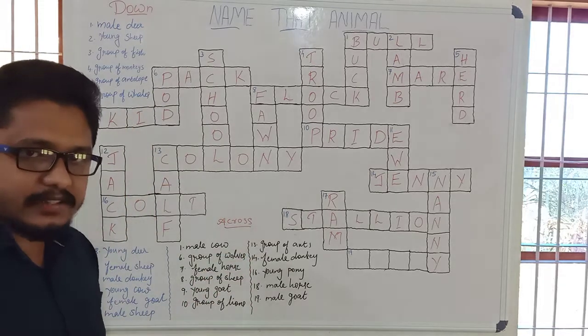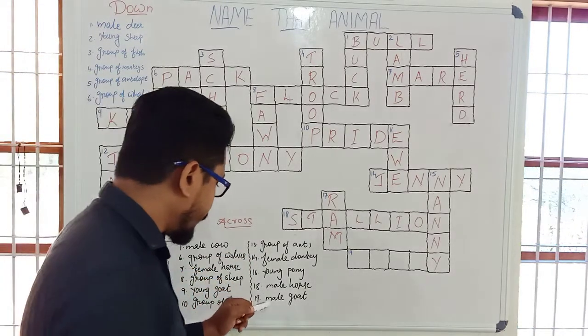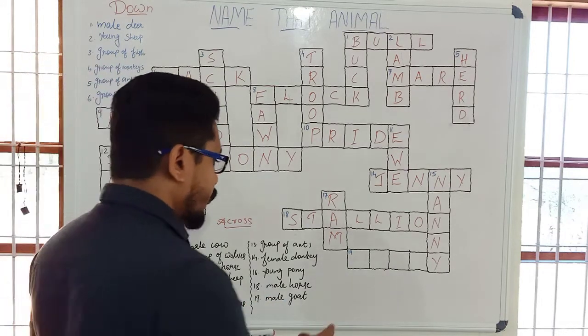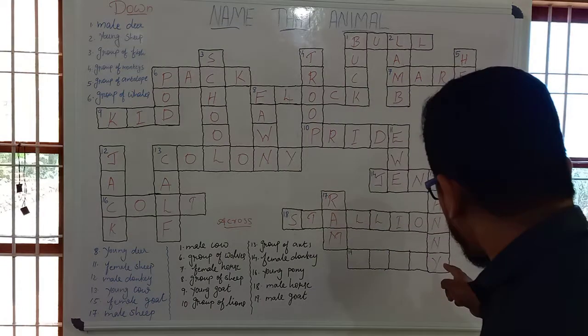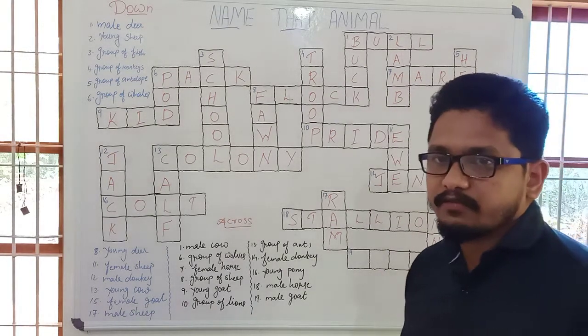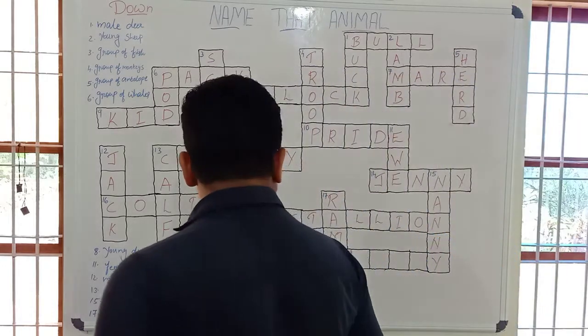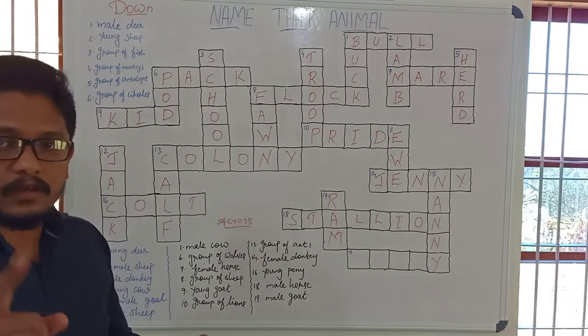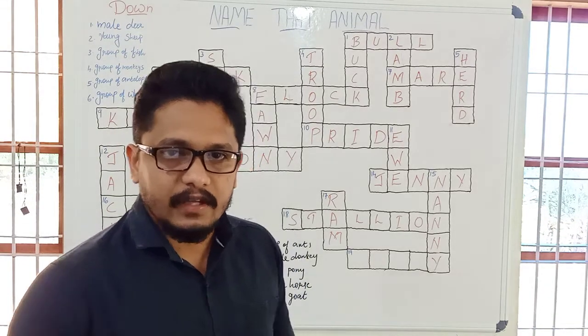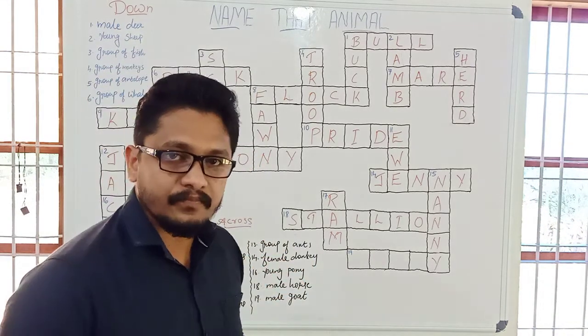And the last and final one, what is the word used for male goat? Male goat, which we have to write here, and the last letter Y is already given here, and the remaining four letters we need to find. So who will give the answer for this last one?